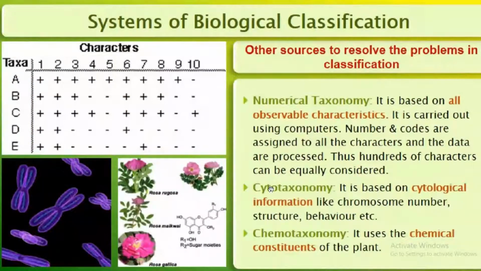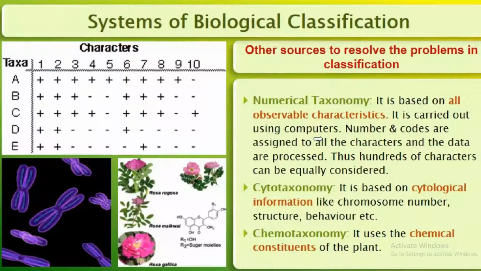Then what are the other sources to resolve the problems in classification? For all this classification system, there are some problems. How can we solve all these problems? What are the other sources? It includes numerical taxonomy, cytotaxonomy, and chemotaxonomy. Numerical taxonomy is based on all observable characteristics. It is carried out using computers. Numbers and codes are assigned to all the characters and the data are processed.